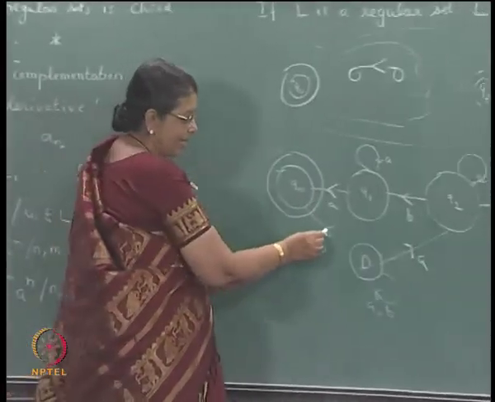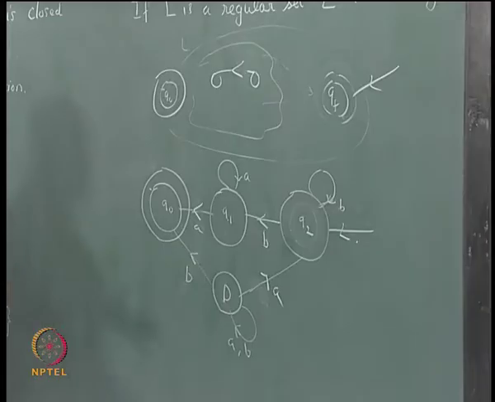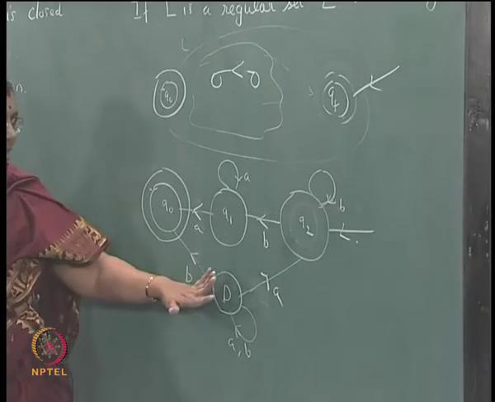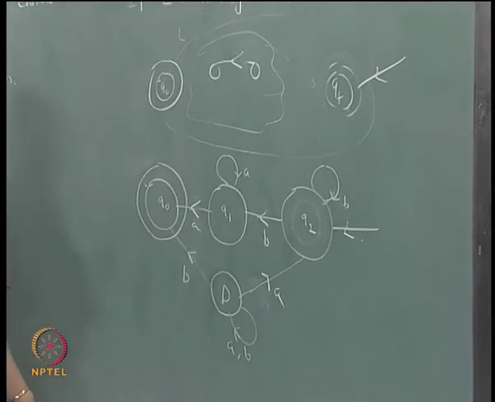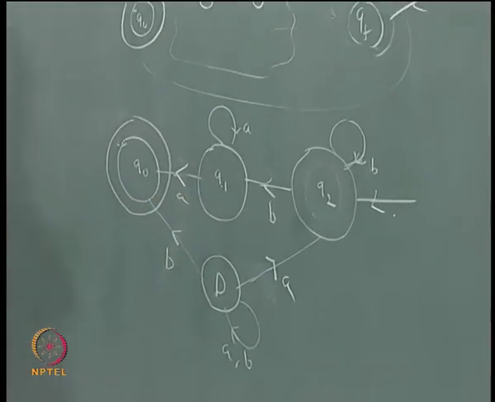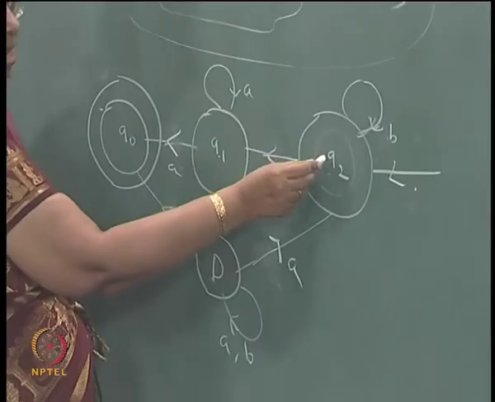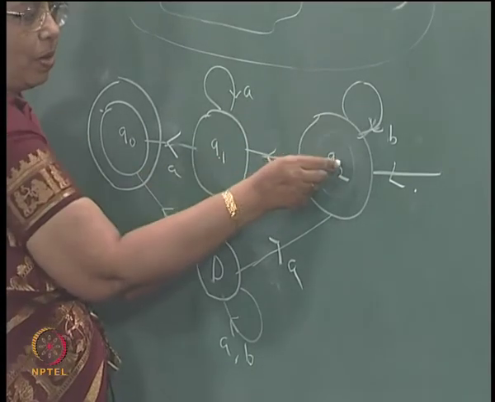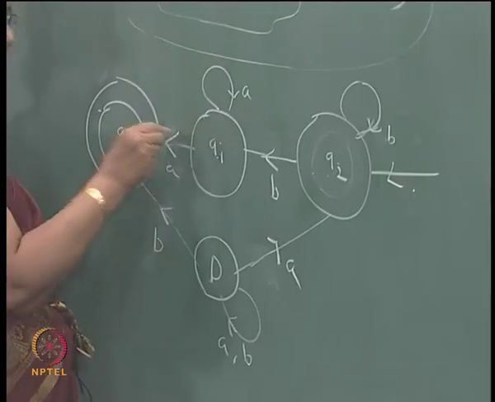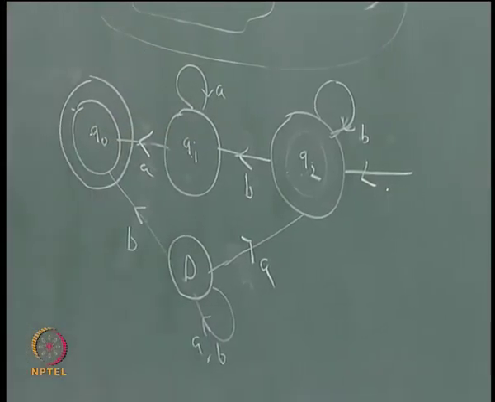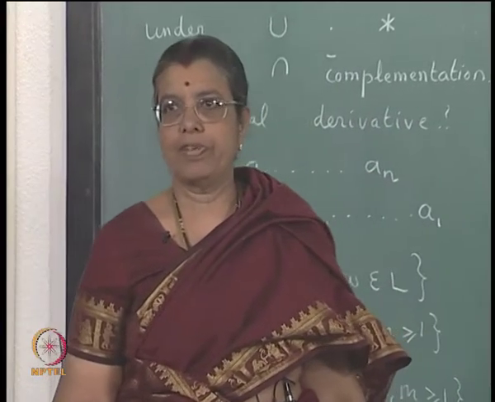This is not really required. The reason is, note that this is a non-deterministic FSA. What you have obtained is a non-deterministic FSA. From Q2 if you get a B, you can go to Q2 or Q1. From Q1 if you get an A, you can go to Q1 or Q0. So what you are getting is a non-deterministic FSA, but you know that you can convert a non-deterministic FSA into